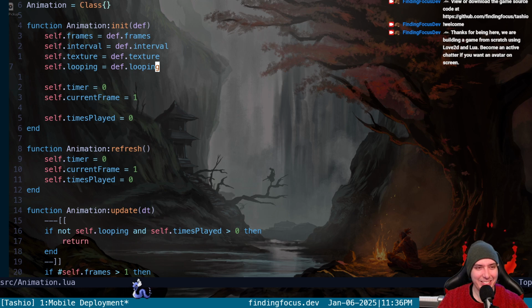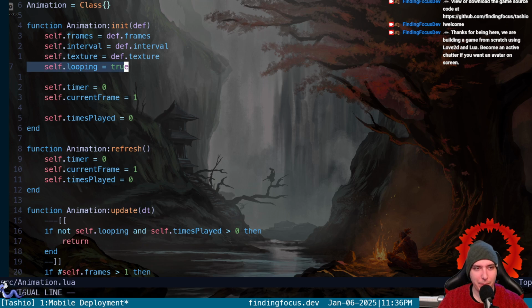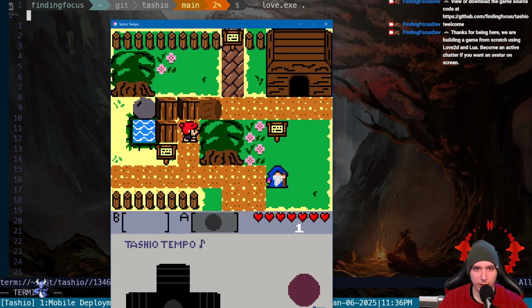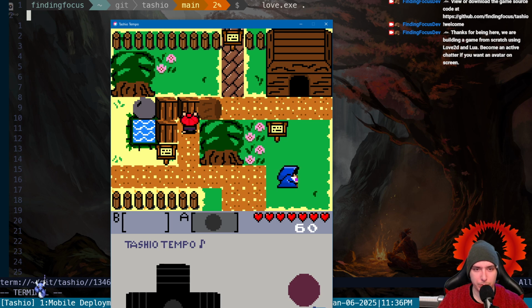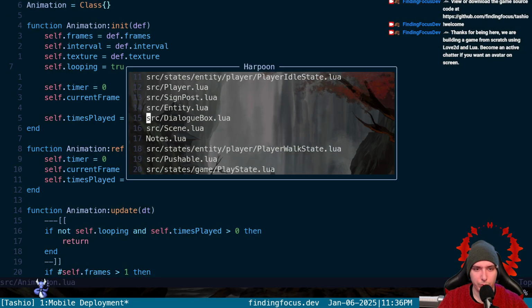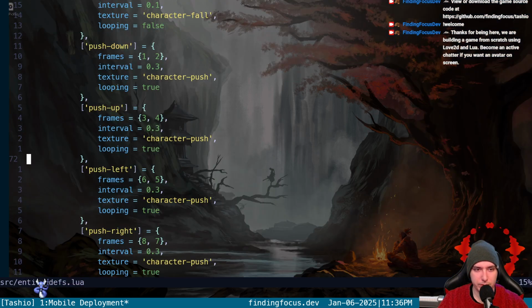See? This is wrong. If we pass in the manual value there, looping true for walking or pushing, it works fine as expected, because we define it as looping true for all our walking and pushing here in our entity defs.